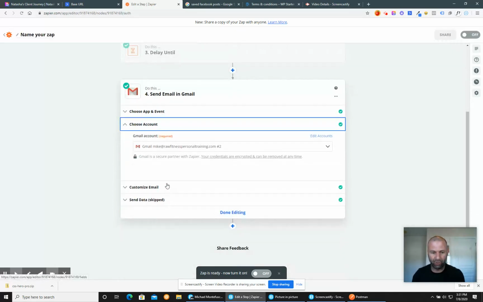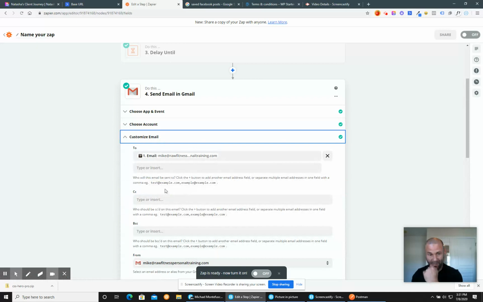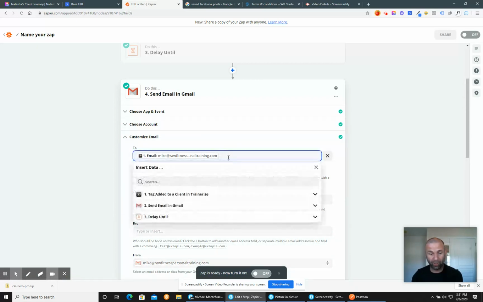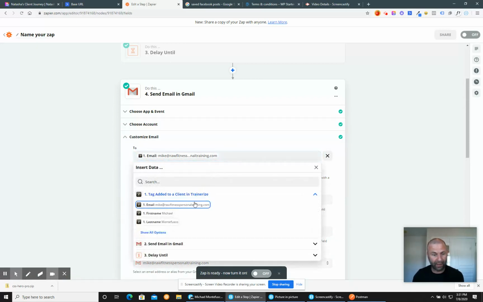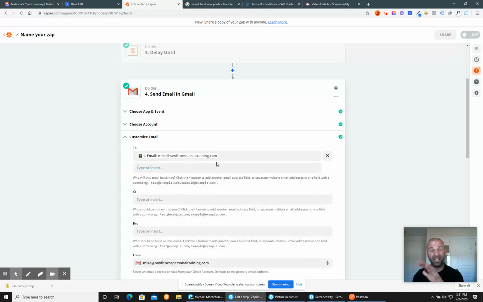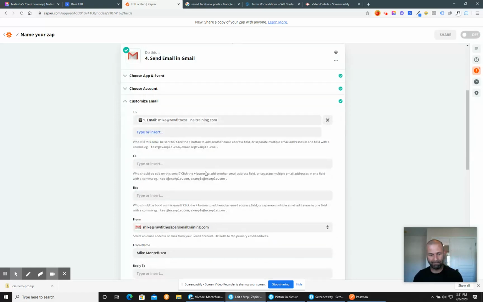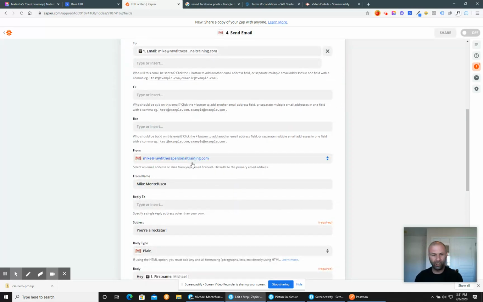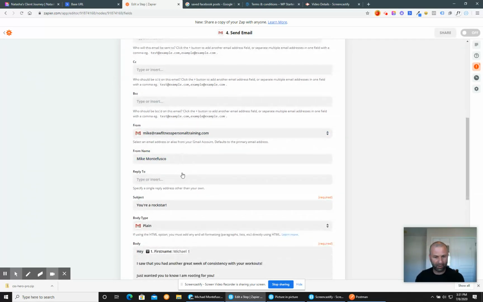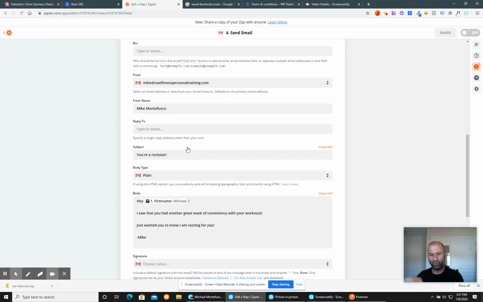Choose account, you'll choose that. Customize the email. Now, this time you're going to pull from your drop downs. You're going to pick their email address, right? And it always gives you yours in the test, and I get that, but it's going to be the client's when it happens to the client. From is always going to be you. From name, I should put my real name in there. Subject, you're a rock star, right?